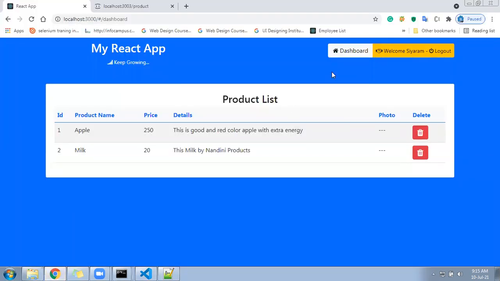This is the product list. When we click on dashboard, we can see the list of the products. This is for admin purposes. These products are for admin purposes. The same products will come to the user. But when we log out from here and go to the main application, it will display the list of products to the user in a different format. There will be an option called buy now.